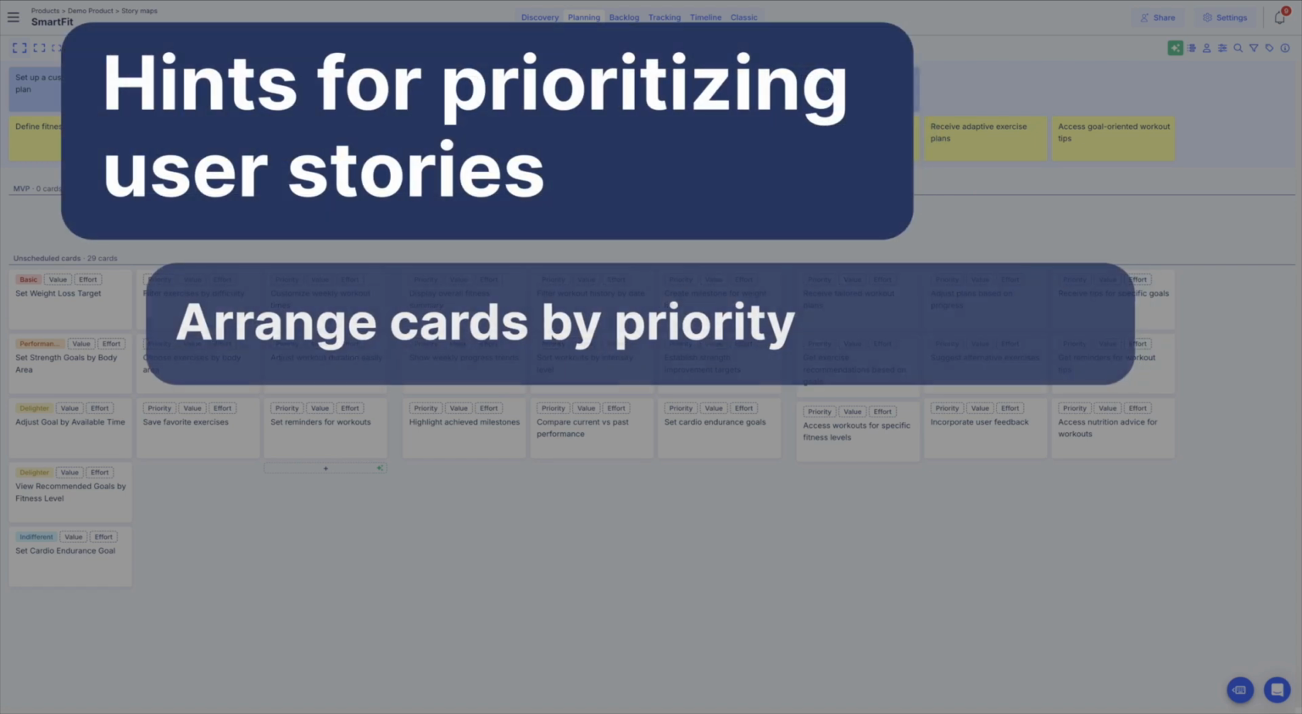Here are a few tips to help you prioritize efficiently on a user story map. First, remember that the card order itself expresses priority. So if you've prioritized your stories, be sure to organize them by moving high priority stories to the top.